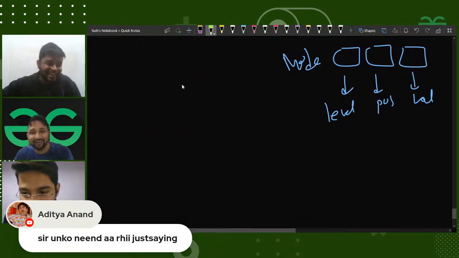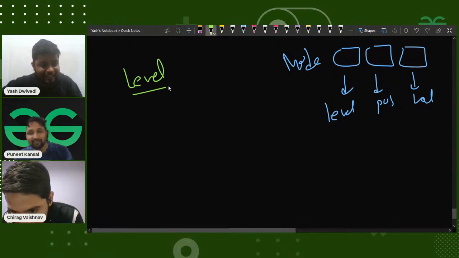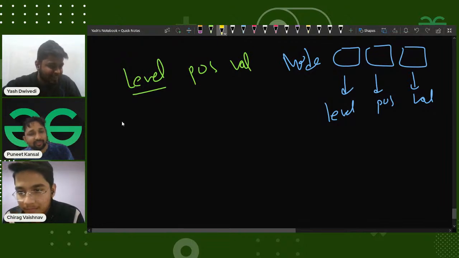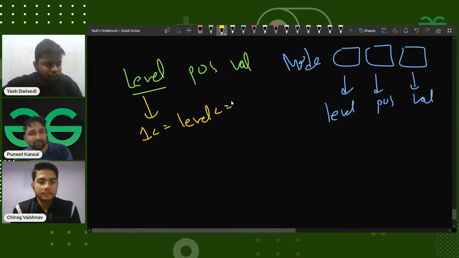Okay, right. As I said, you are given three things about the tree: level, pause, and value. So what you can do is make an adjacency matrix. Why an adjacency matrix and why not an adjacency list? Because here sir has mentioned earlier that the levels would be from 1 to 4.